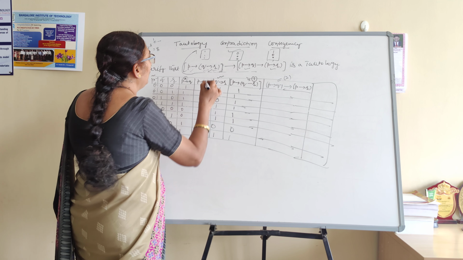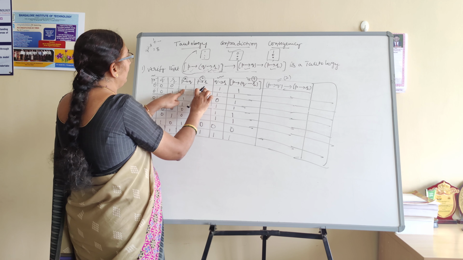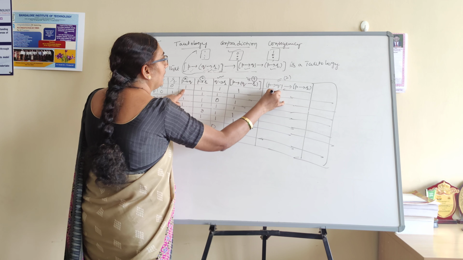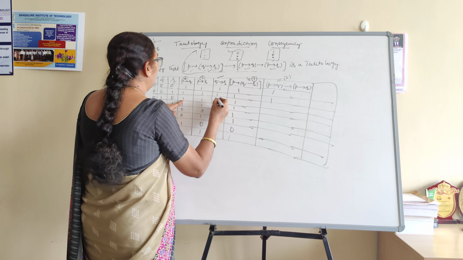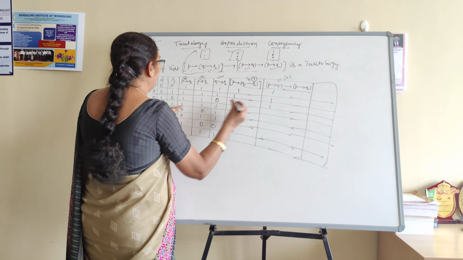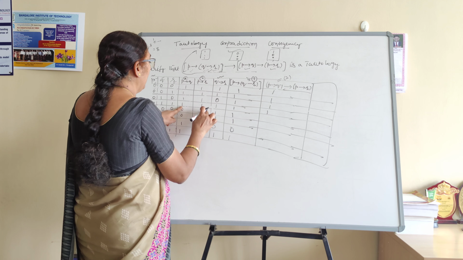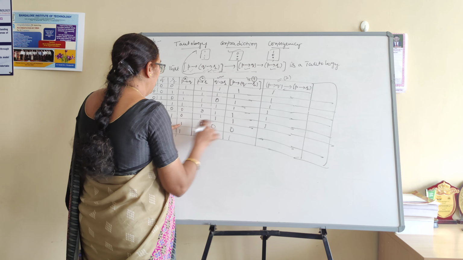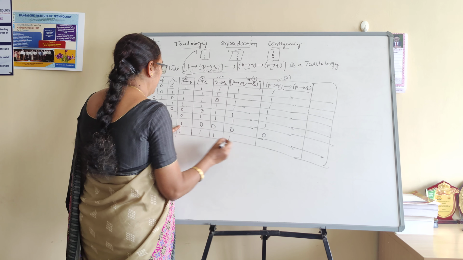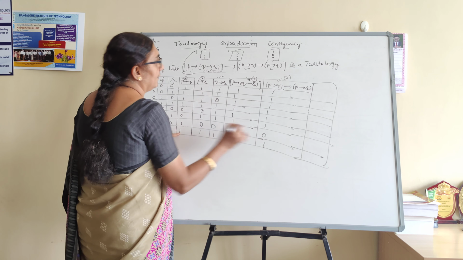P conditional with Q, these two columns only. Fourth and fifth column. 1 to 1, 1, fine. 1 to 1, 1. 1 to 1, 1. 1 to 1, 1, because the conditional is there in between that. 0 to 0, 1. 0 to 1, 1. 1 to 0, 0. 1 to 0, 0. 1 to 1 is 1.